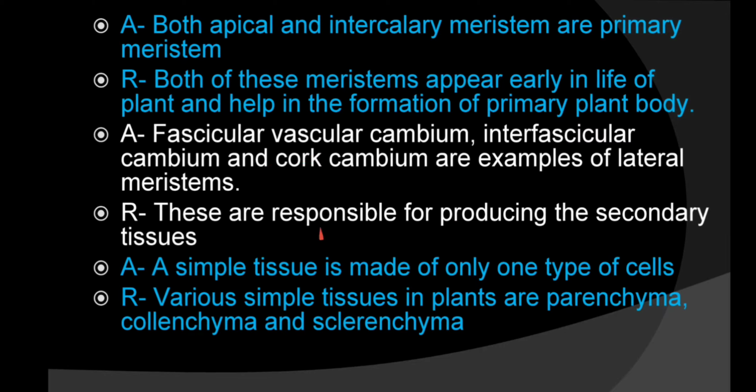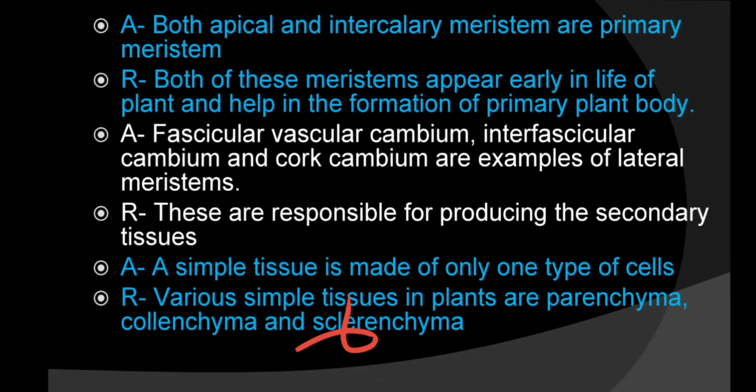But here, these are responsible for producing the secondary tissues, so this is not the correct explanation of A. The reason is not the correct explanation of A, hence the answer B is correct. Next: a simple tissue is made of only one type of cells. Simple ones, sclerenchyma, collenchyma and parenchyma, they all are made up of one type of cells, right? This is true. And various simple tissues in plants are parenchyma, collenchyma, sclerenchyma. Both are true, but the reason is not the correct explanation of A, right? So option B is correct.